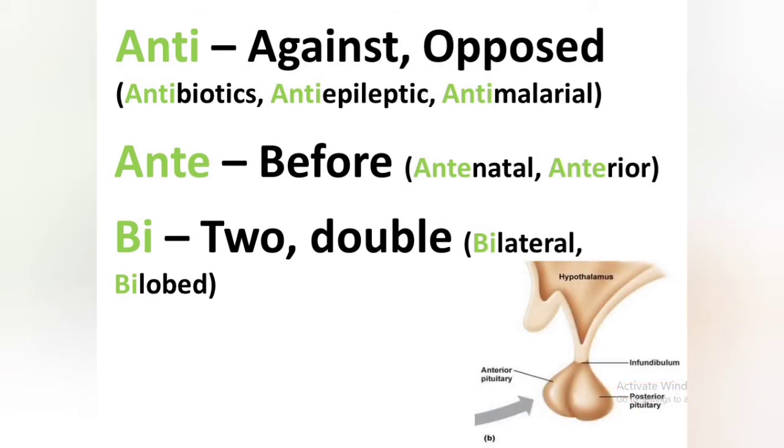And another is bilobed. Having two lobes is known as bilobed. Bi means two and lobed means lobes. One example is the pituitary gland. You might know that the pituitary gland has two lobes, so it is known as bilobed. That is the anterior pituitary gland and the posterior pituitary gland. It's the same gland but having two lobes.